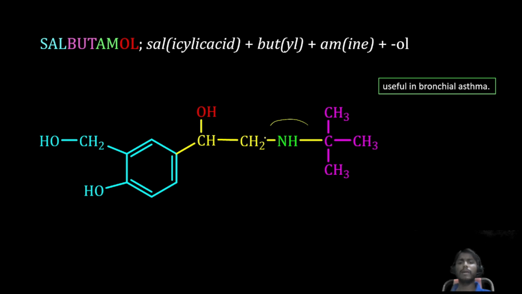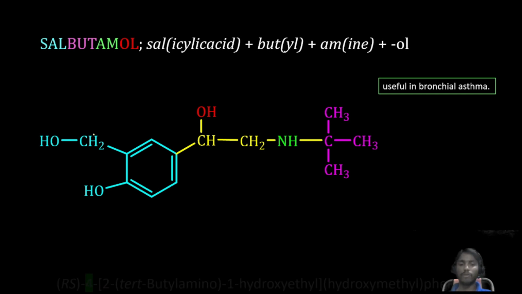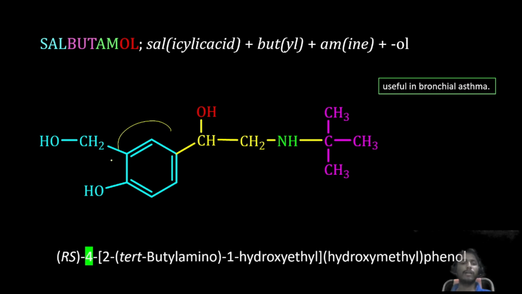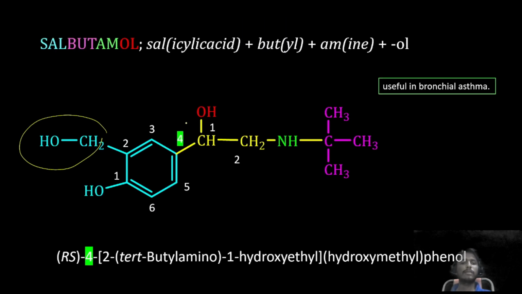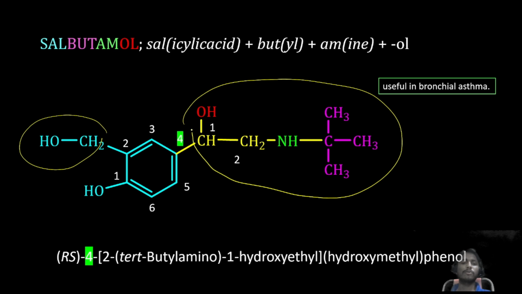When it comes to the IUPAC name, amino, alcohol, alcohol. So the alcohol present on benzene we need to give more priority, hence phenol it is. So this is a basic ring. Numbering we need to give like this, again substitution like this. Then second position this substitution is there, fourth position this entire substitution is there.